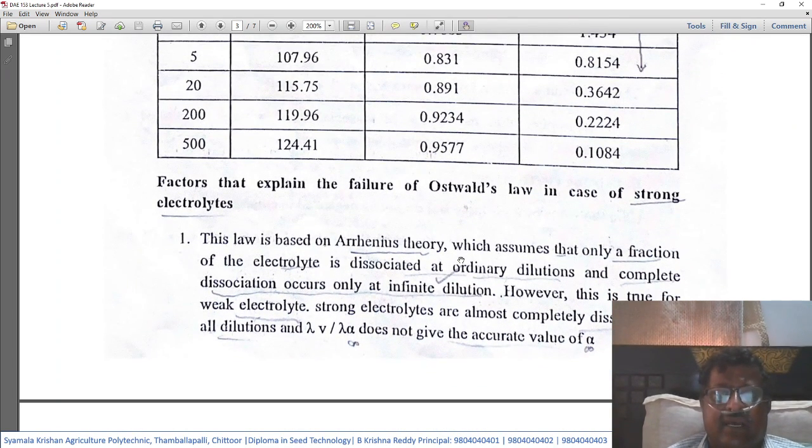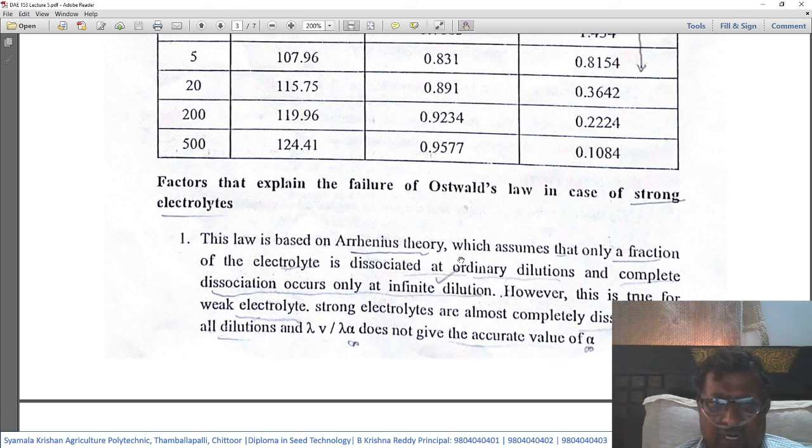This law is based on Arrhenius theory, which assumes that only a fraction of the electrolyte is dissociated at ordinary dilutions and complete dissociation occurs only at infinite dilution.